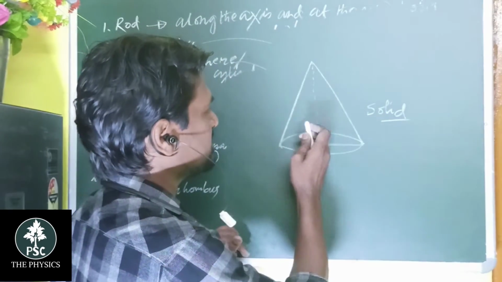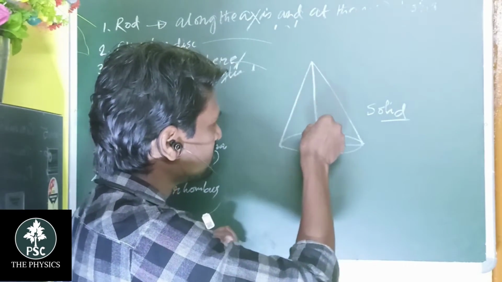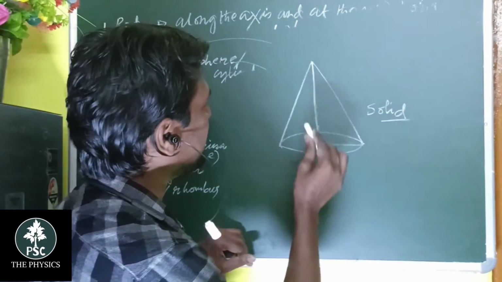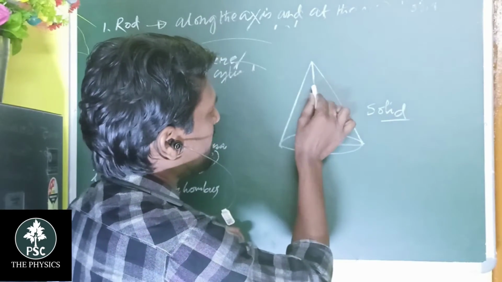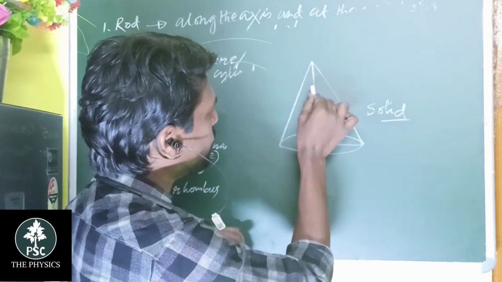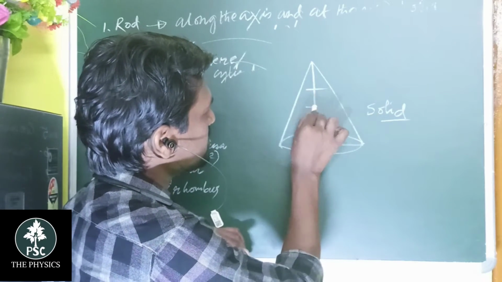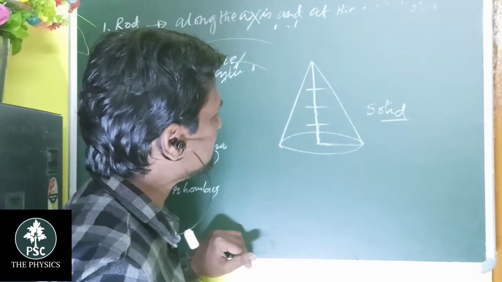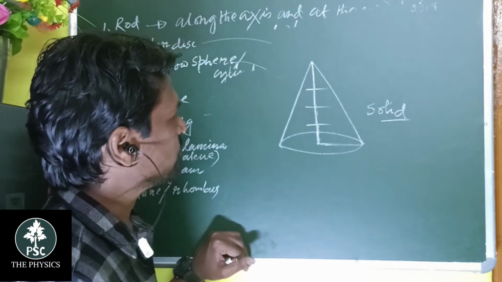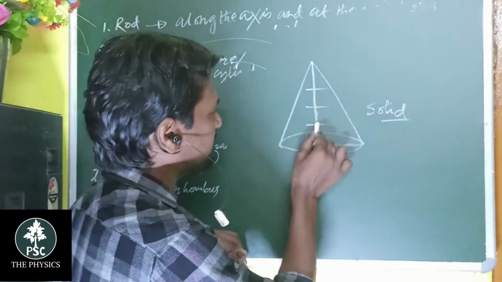If it is solid, then divide the height into 4 parts: 1, 2, 3, 4. If we cut the height into 4, then the center of gravity lies at that point.